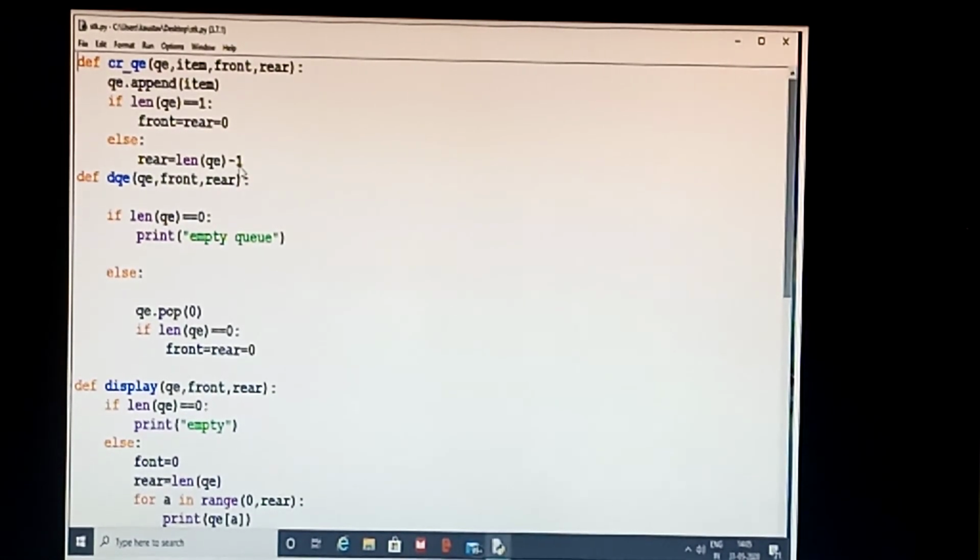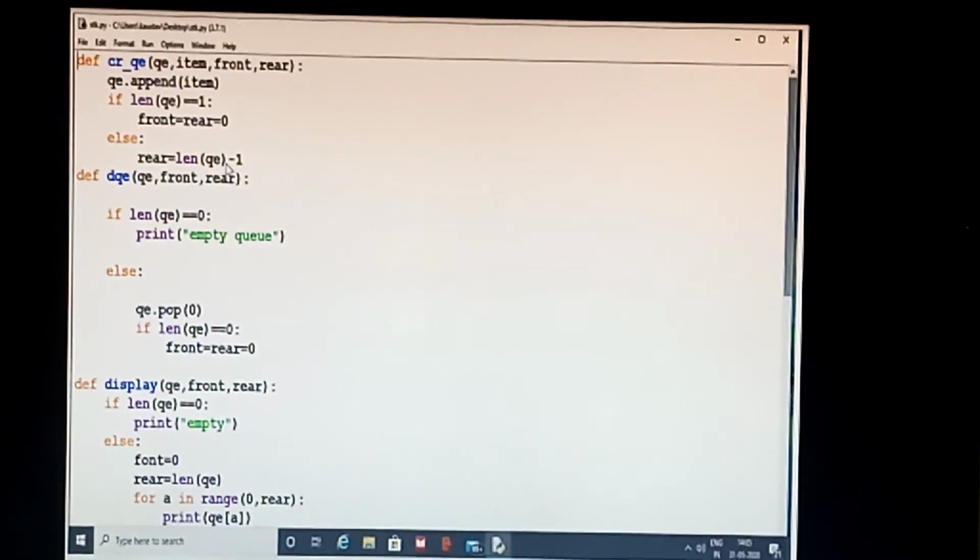Now if it is the second element, what will happen? I told you. If it is the second element, then this condition, if length of queue is equal to 1, will not be true, because it will be 2 at that time. If I inserted 2 numbers, one will be in the 0 position, one will be in the 1 position. But the length will show 2. If I make it minus 1, it will come to 1. So rear will be set to 1.